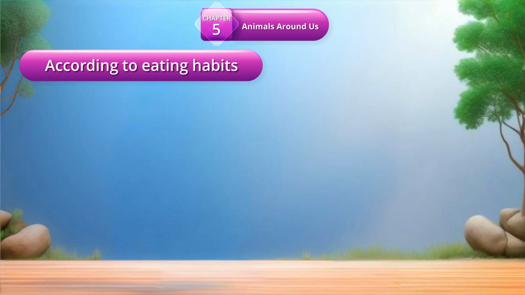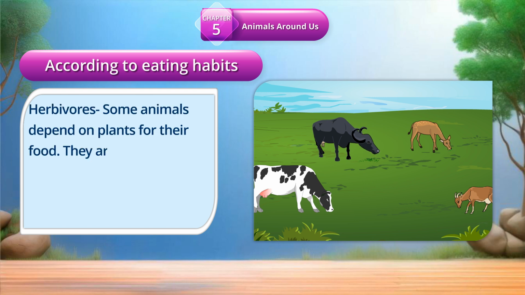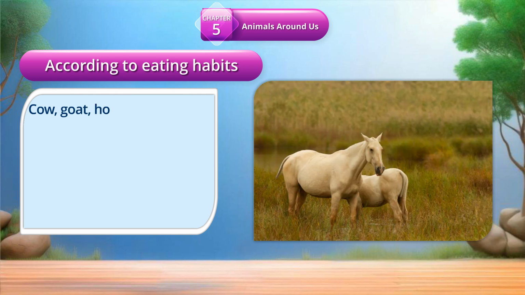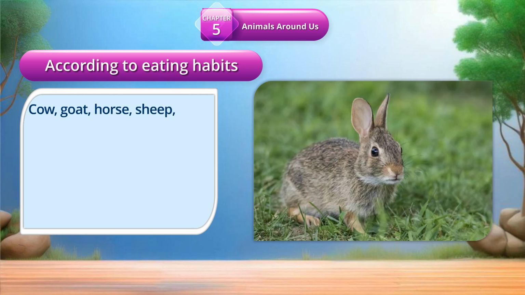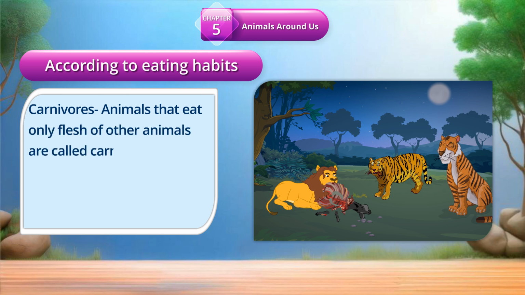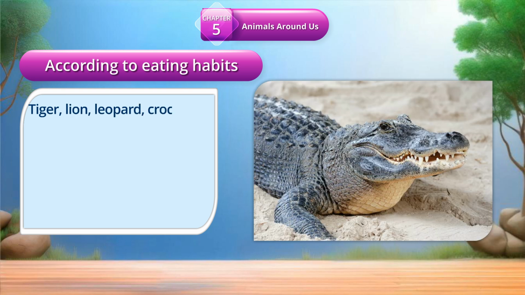According to eating habits, herbivores. Some animals depend on plants for their food. They are called herbivores. Cow, goat, horse, sheep, rabbit, etc. are herbivores. Carnivores. Animals that eat only flesh of other animals are called carnivores. Tiger, lion, leopard, crocodiles, etc.